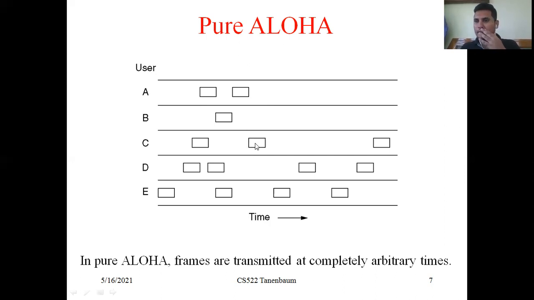So in pure Aloha, users send their data frames immediately when the data frame is ready. After the data frame is formed, the user immediately releases it into the channel. That is pure Aloha.